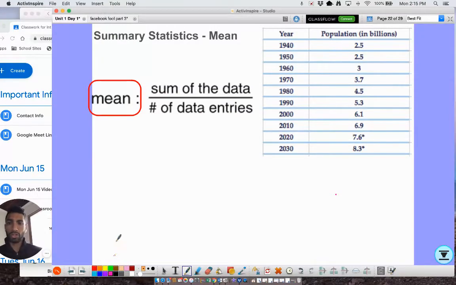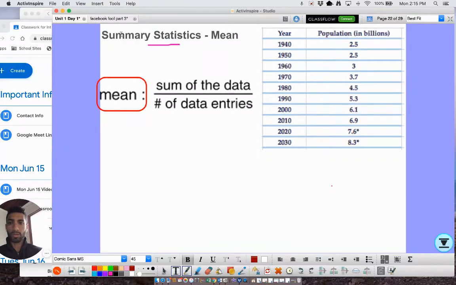All right, so the first summary statistic we're going to look at is mean. Now remember, these things are also called measures of central tendency, or averages.